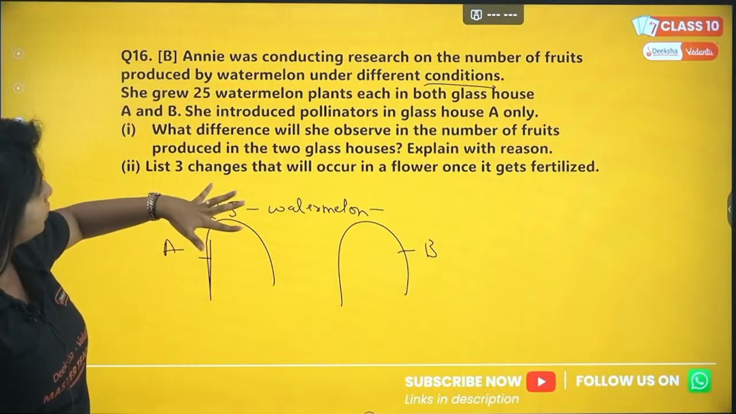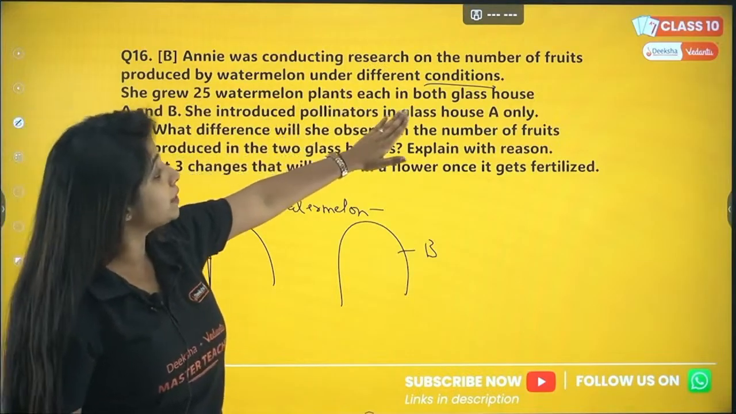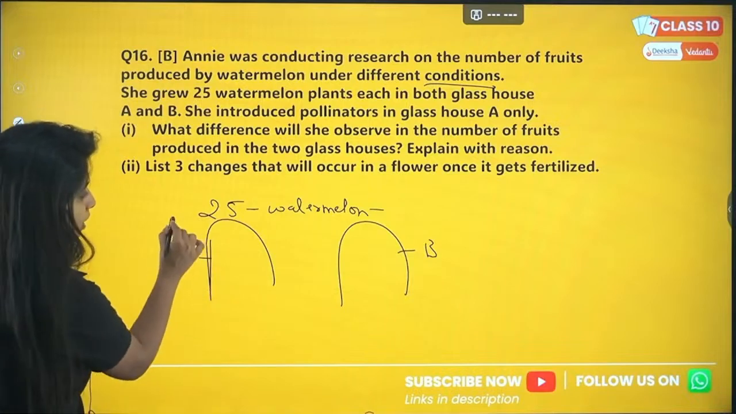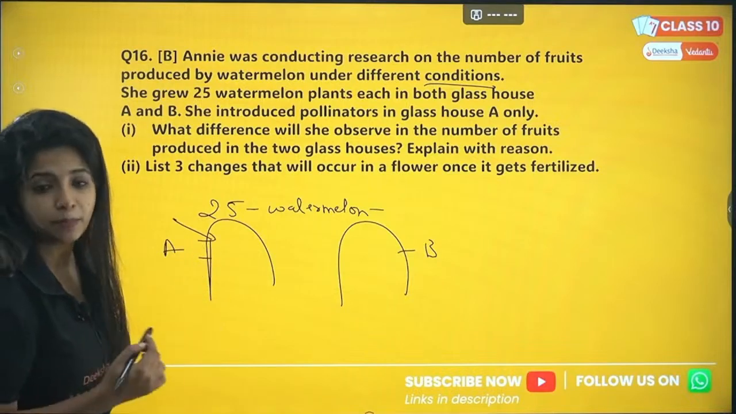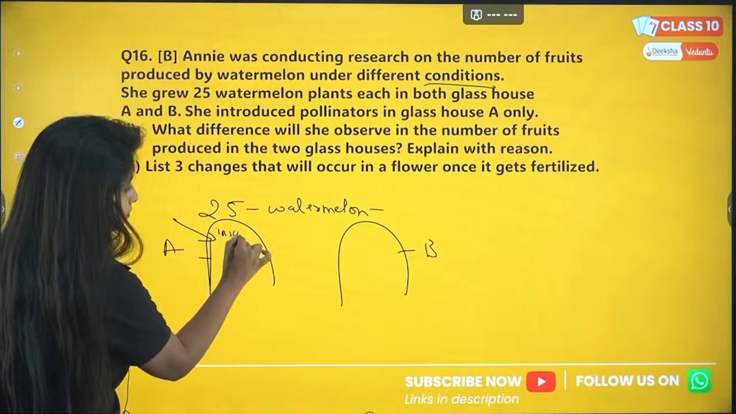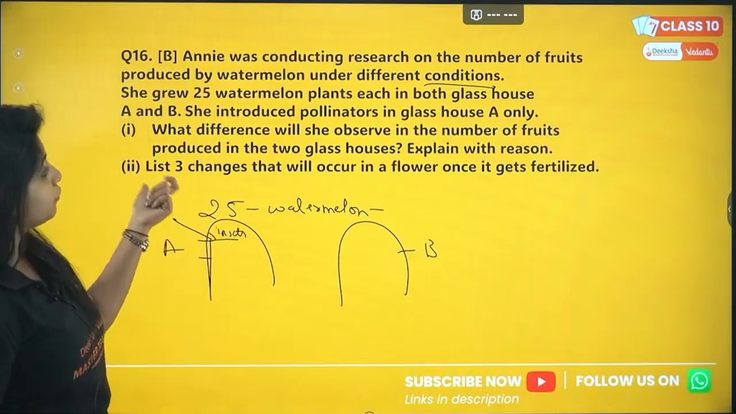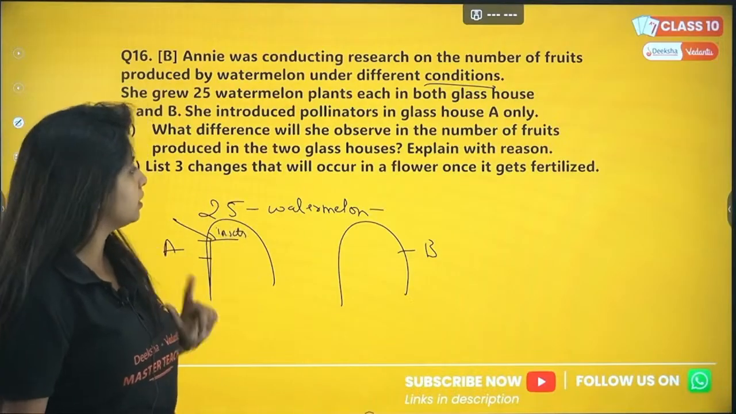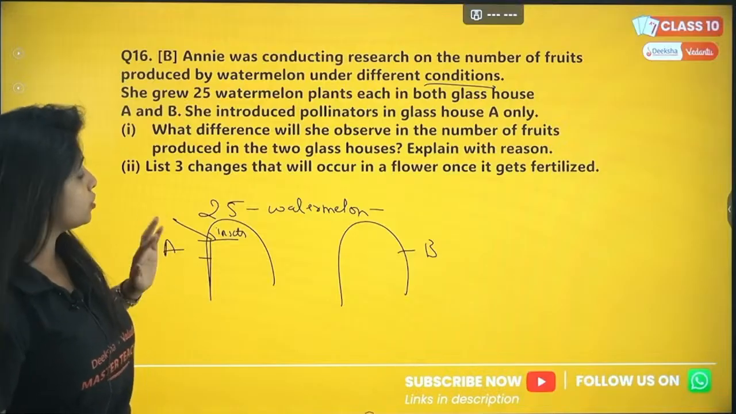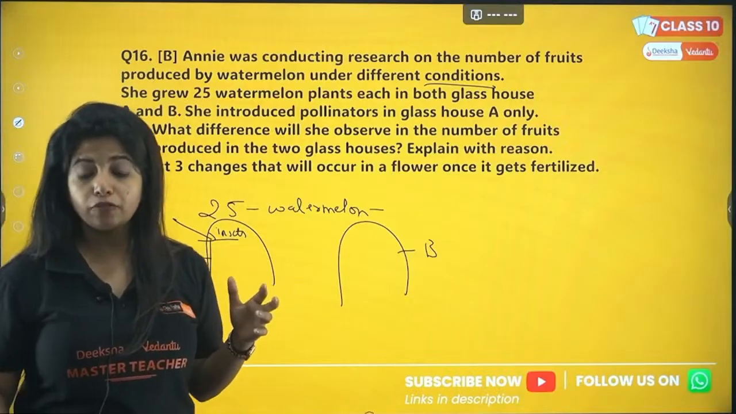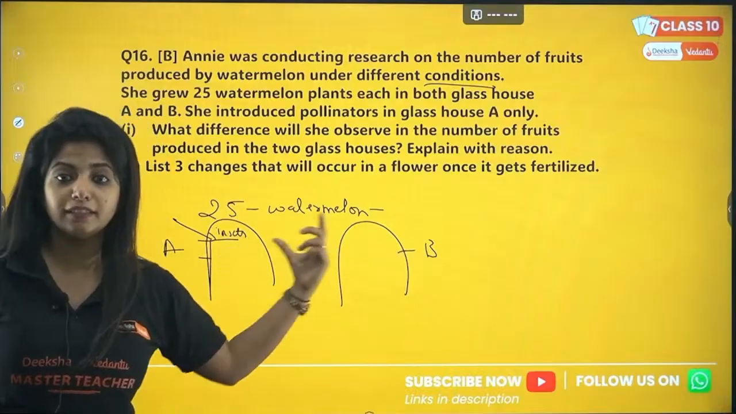So wait. She introduced pollinators in glass house A. So in this, she introduced pollinators, as in some insects also. Now, what differences will you observe over here and here? And explain with reason. In the number of fruits, what difference will be there here and here?